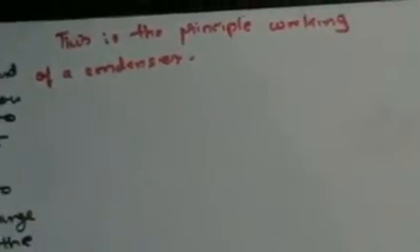Right? That means in the simplest form, what is a capacitor? A capacitor consists of two conductors of any shape separated from each other by air or dielectric medium.